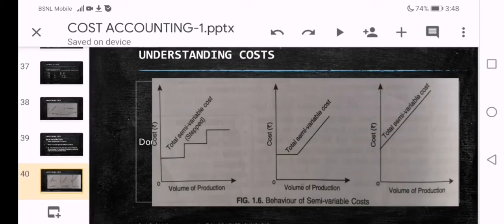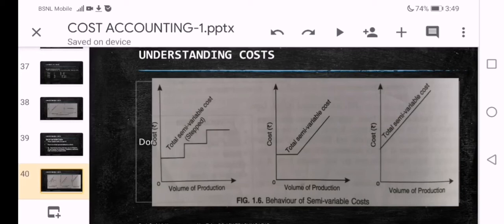To a certain volume of production, it is constant. Again it is increased. Like 100 to 200 units of production, it is constant. Once it is touching 200 units, immediately there is a hike. Again it is constant. From say 200 to 300 units, again it is constant, like stepping.